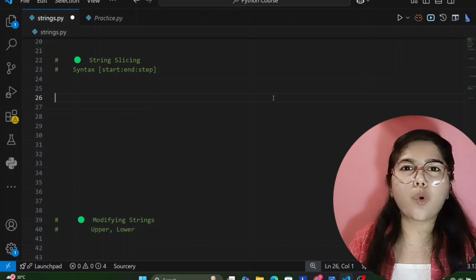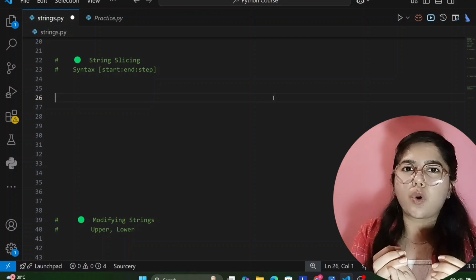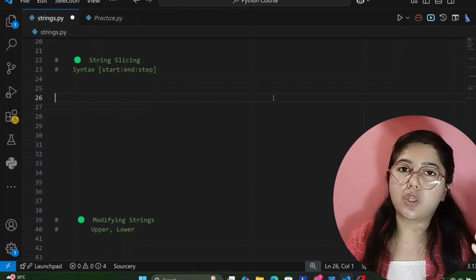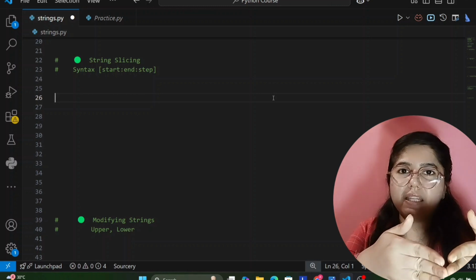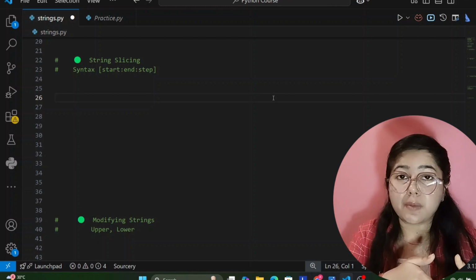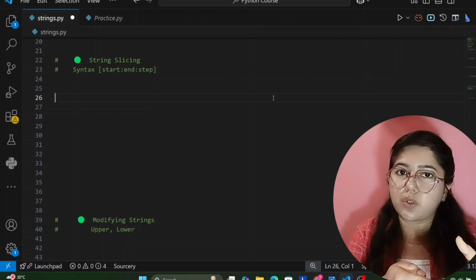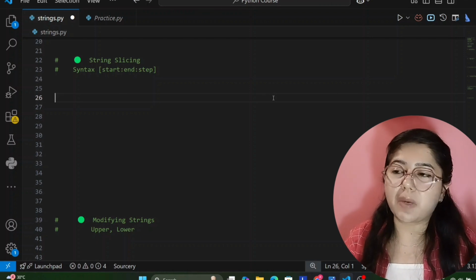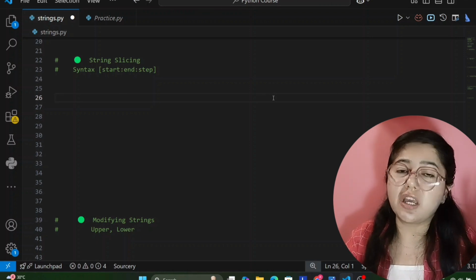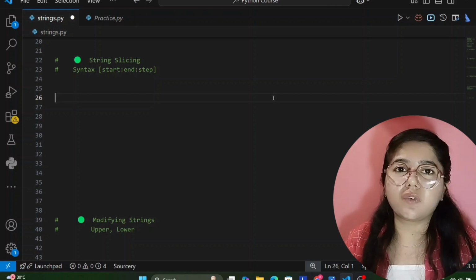For example, if you want a single slice of your cake, you have a circle-shaped cake, so you cut it from here, and apply a second cut here, and then you take a single slice of cake, right? That means you are giving its starting point and its ending point. Similarly in a string, you have to give two things for slicing: first the starting point and second the ending point, and then you will cut your cake.